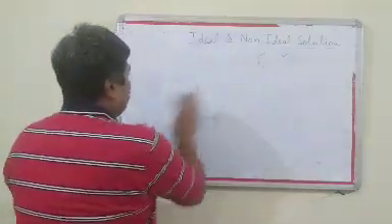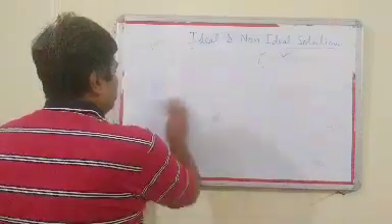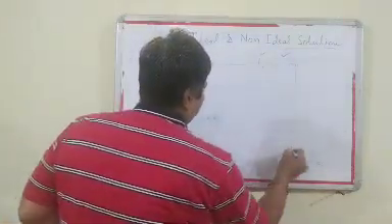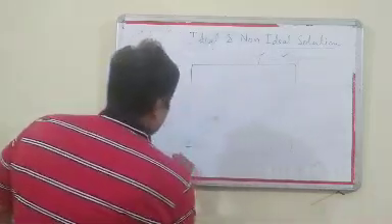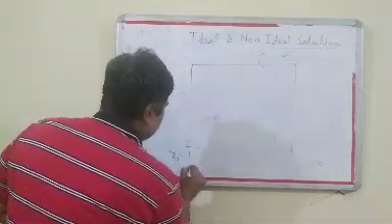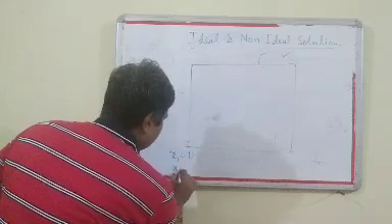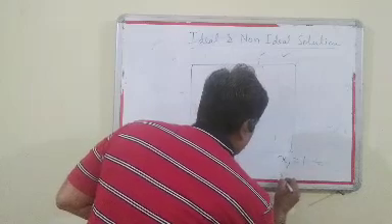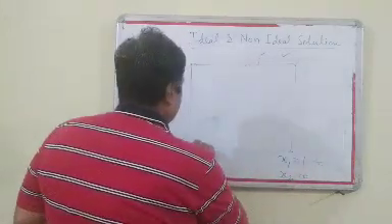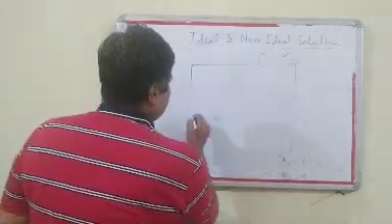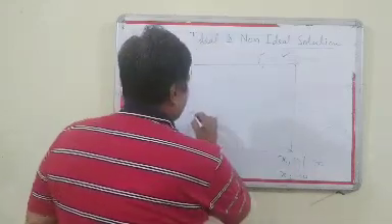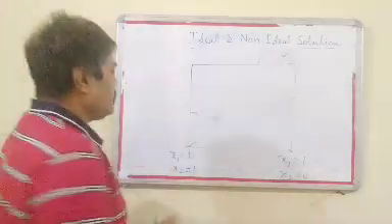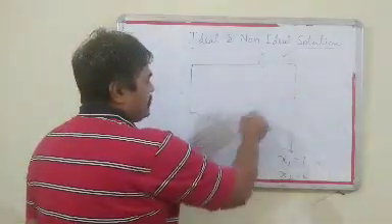For example, for a binary solution containing liquids 1 and 2, we plot the graph. Here x1 equals 0, x2 equals 1, and x1 equals 1, x2 equals 0. If the solution is an ideal solution, then it will behave like this.